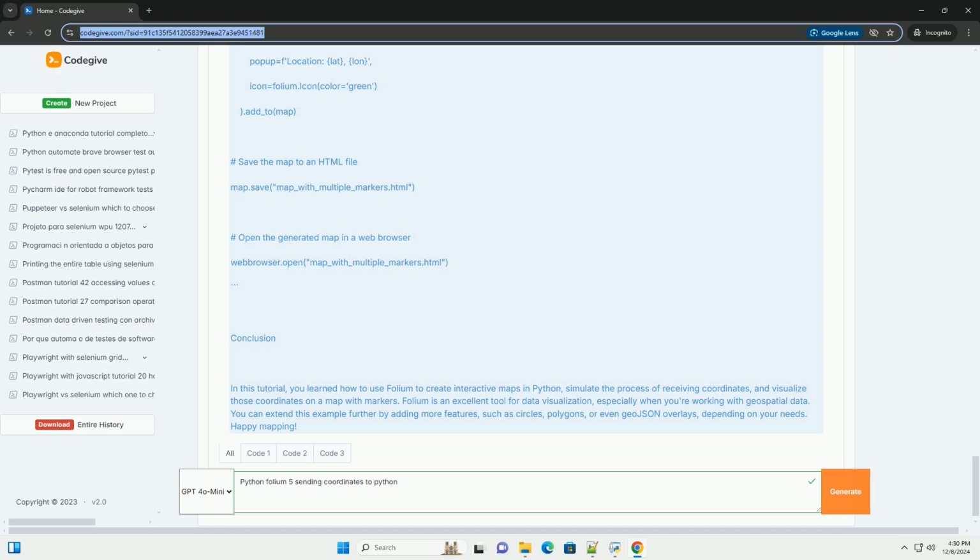Conclusion. In this tutorial, you learned how to use Folium to create interactive maps in Python, simulate the process of receiving coordinates, and visualize those coordinates on a map with markers. Folium is an excellent tool for data visualization, especially when you're working with geospatial data. You can extend this example further by adding more features, such as circles, polygons, or even GeoJSON overlays, depending on your needs. Happy mapping!